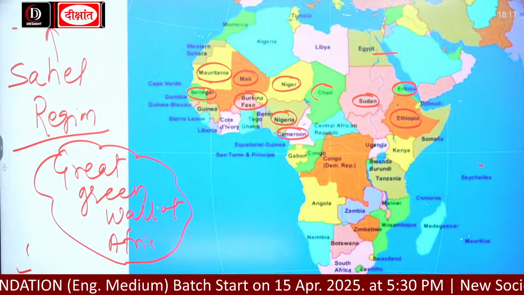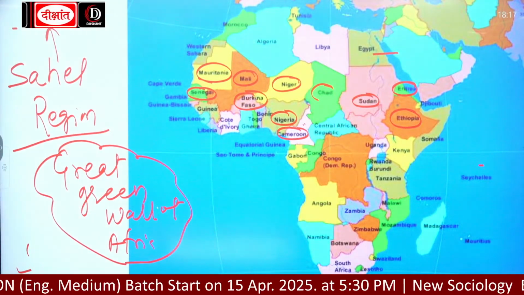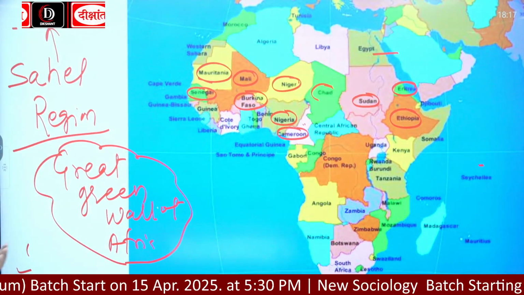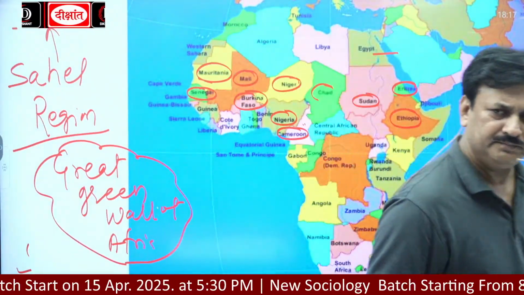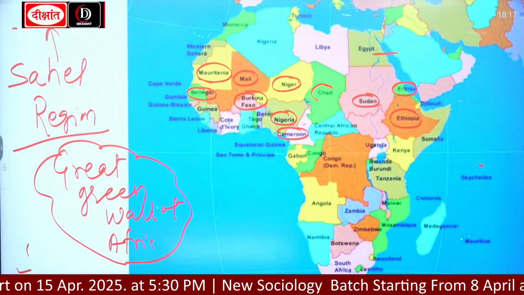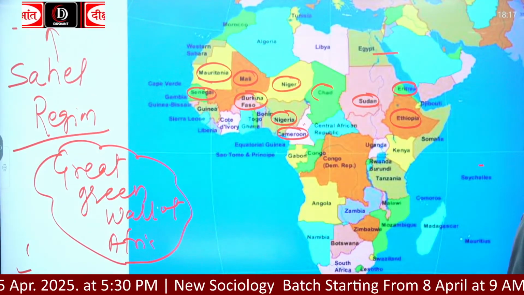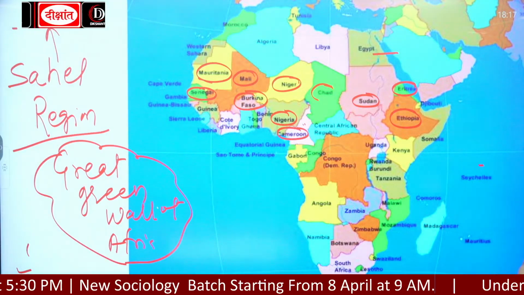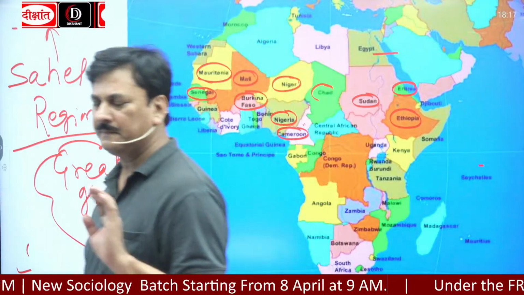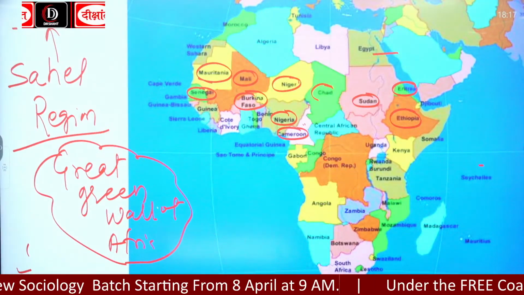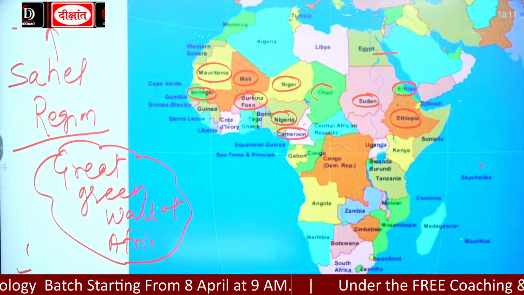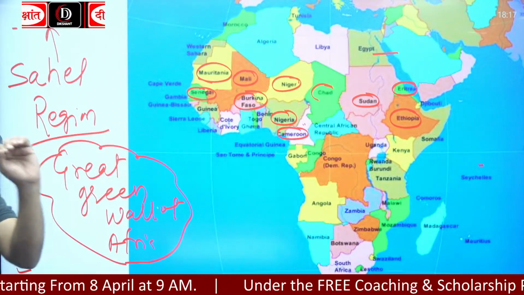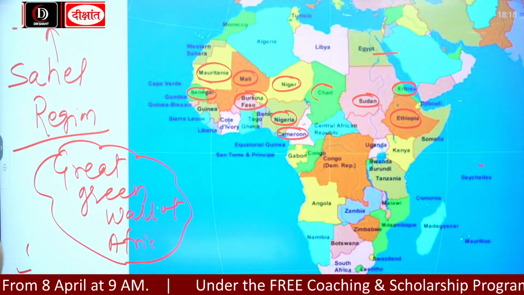Because under the UN it is a program to plant trees here, to combat desertification, to check the spread of desert. The Sahel region is the driest part, and very little rainfall takes place in this region.